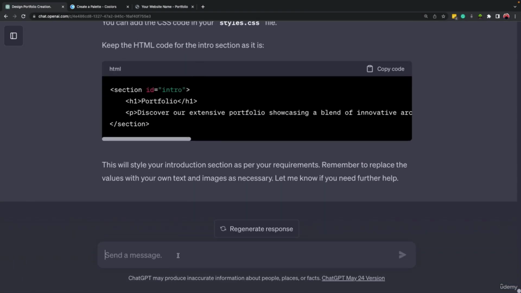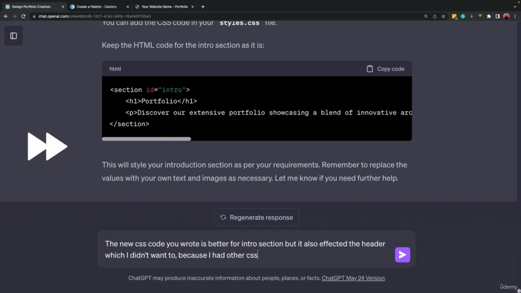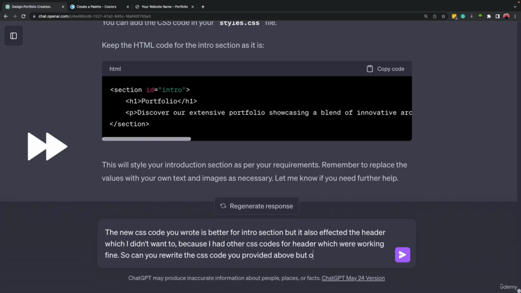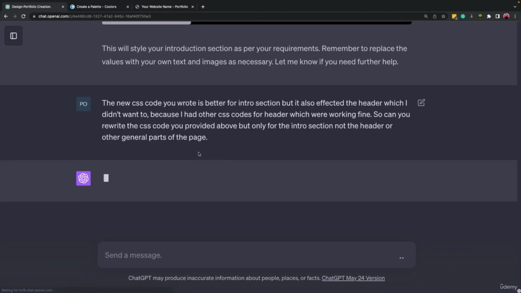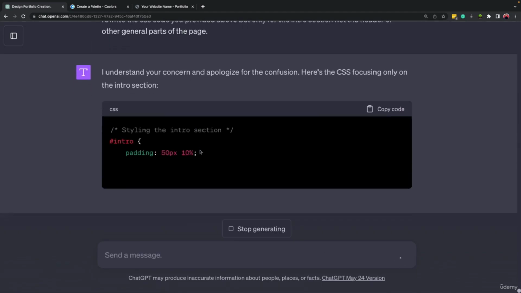So we can come here and tell ChatGPT, I mentioned that the new CSS code you wrote is better for the intro section, but it also affected the header, which I didn't want, because I had other CSS codes for the header which were working fine. So can you rewrite the CSS code you provided above, but only for the intro section, not the header or other general parts of the page? So let's see what ChatGPT will write for us again.